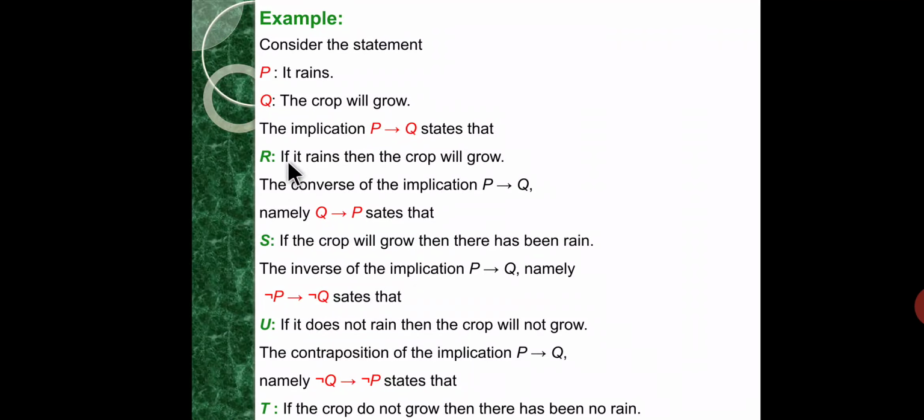So what is the inverse of this? If it does not rain then the crop will not grow. And the contrapositive of the implication P implies Q, that is negation Q implies negation P, states that if the crop does not grow then there has been no rain.